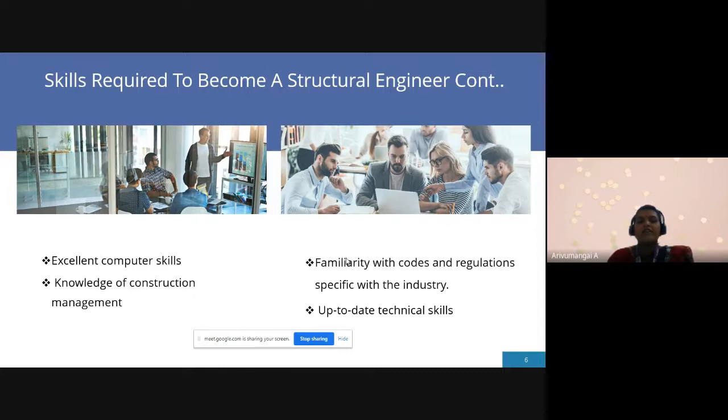And next one is construction management. Construction management means how to work the project, and about PERT. You have to study this in the final semester.